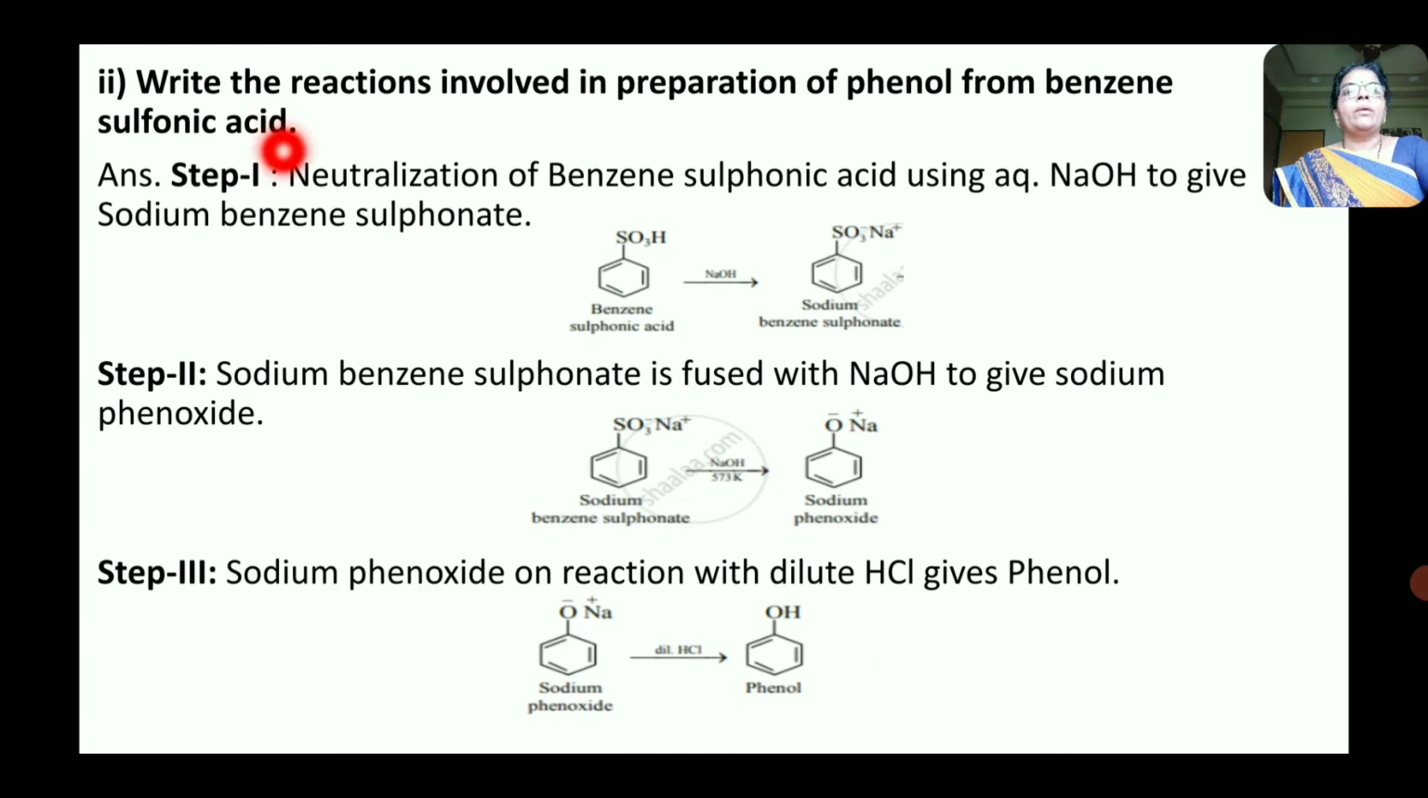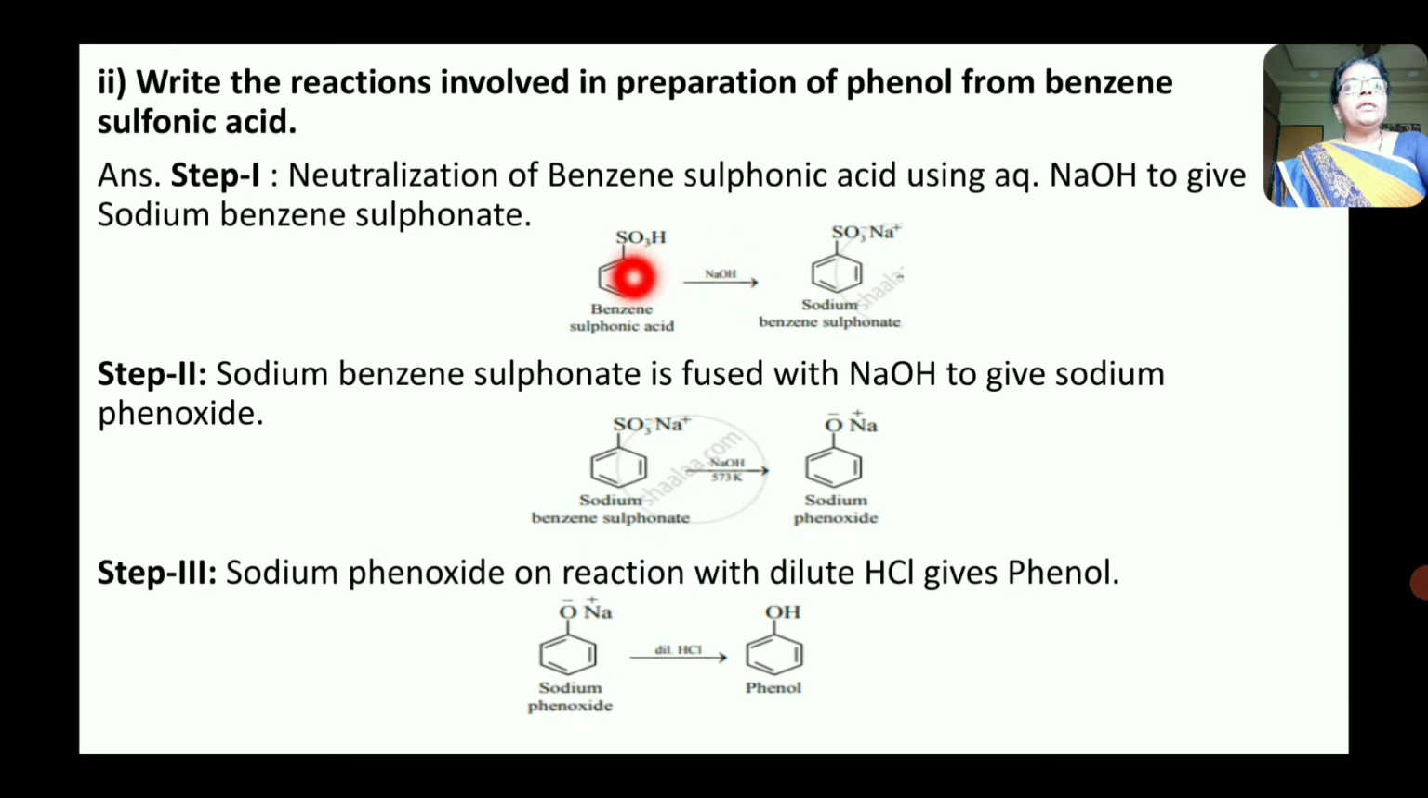Next question. Write the reaction involved in preparation of phenol from benzene sulfonic acid. Now here the structure of benzene sulfonic acid is this. This is the structure of benzene sulfonic acid, in which benzene ring is directly attached to SO3H group, that is sulfonic acid group. Now this is a 3-step reaction. In step first, this benzene sulfonic acid undergoes neutralization in presence of aqueous NaOH to form sodium benzene sulfonate.